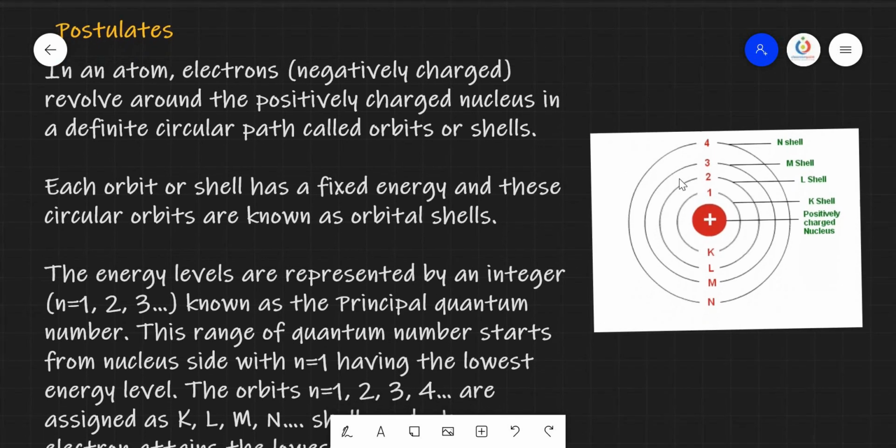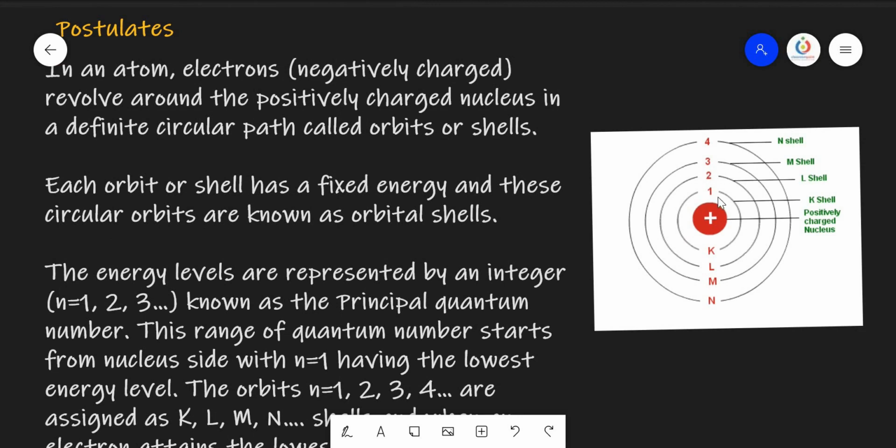Each orbit or shell has a fixed energy. So, the energy of these orbits is quantized. It means that as long as the electron remains in these orbits, it will not lose energy and it will not gain energy, because it is a fixed energy as long as the electron remains in the orbit. That's why these are called quantized orbits.